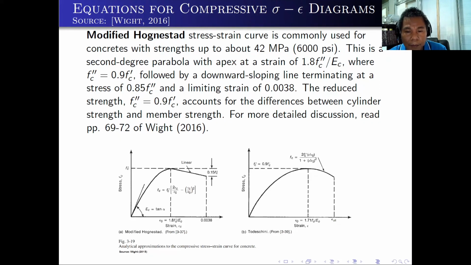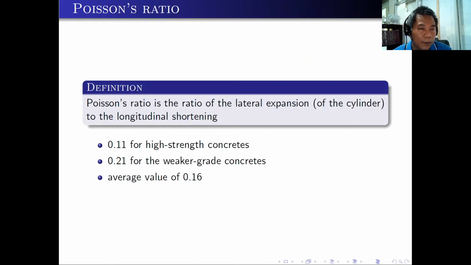using the curve. Aside from that, we have other properties of the concrete which is very important if you do some modeling of the concrete. This is what we call the Poisson's ratio. Poisson's ratio is the ratio of the lateral expansion of the cylinder to the longitudinal shortening. If you remember, in physics, it's a very simple concept, but it's very important.